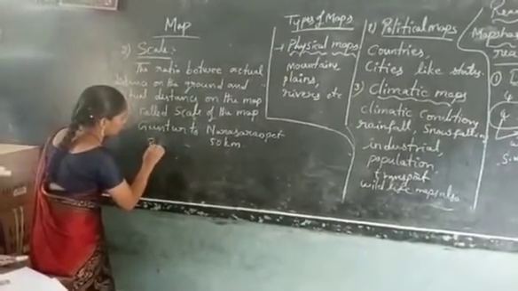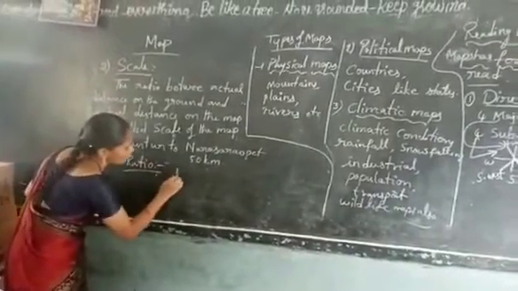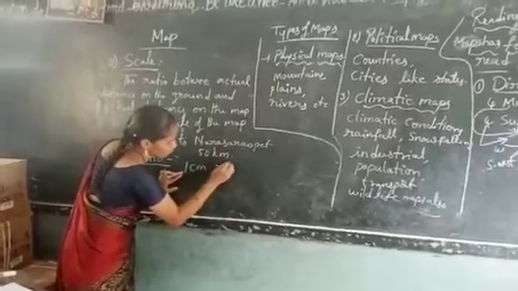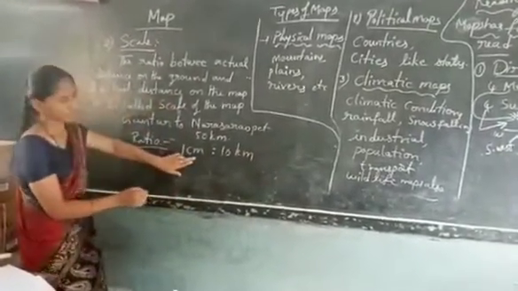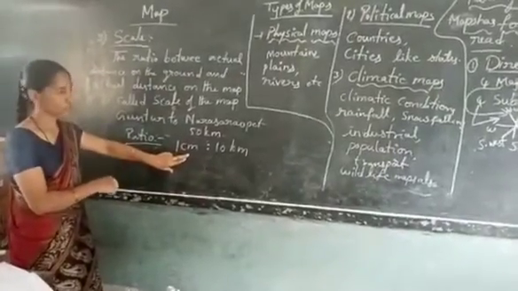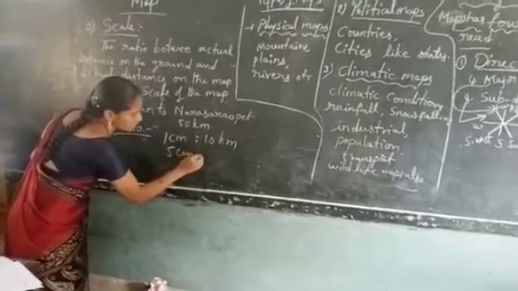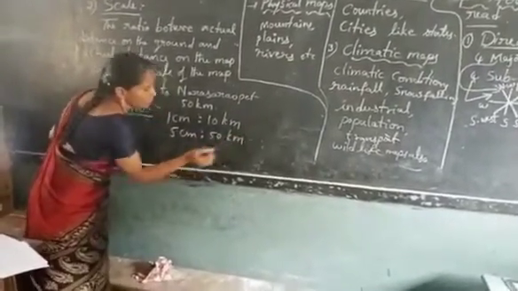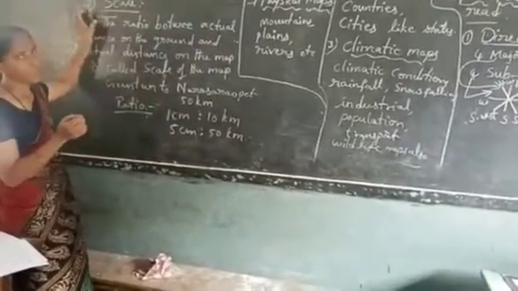The ratio is 1 centimeter on the scale is equal to 10 kilometers. Like that, 5 centimeters is equal to 50 kilometers. Okay, in this way we show the scale on a map.